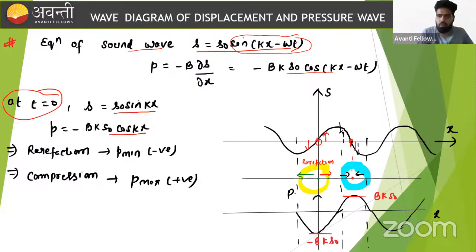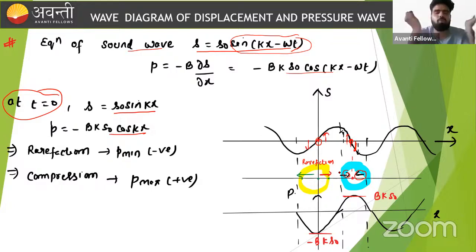Now if we observe the particle which lies leftward of this particle, it has positive displacement. What is the meaning of positive displacement? Moving toward the right. If the graph is upward, it means moving toward the right. If the graph is downward, it means moving towards the left. This is the basic conceptualization here. So if this is moving downward, it means it is moving leftward, and if this is moving upward, it means it is moving rightward.